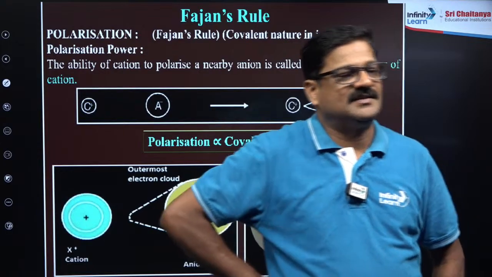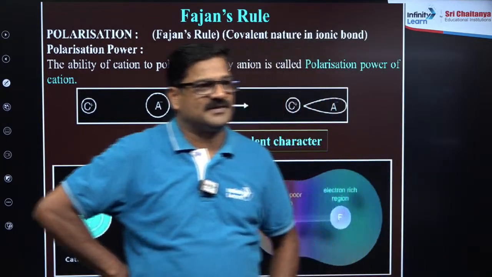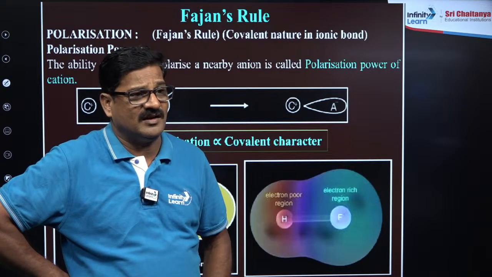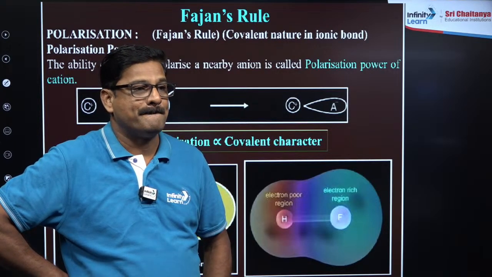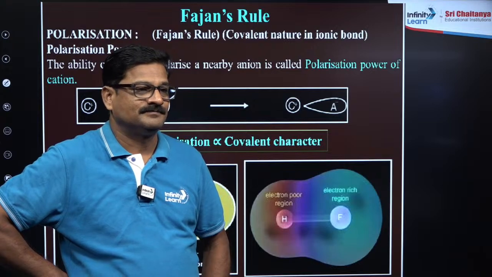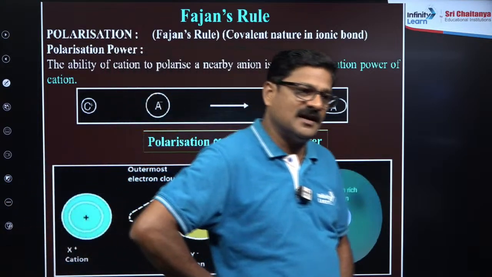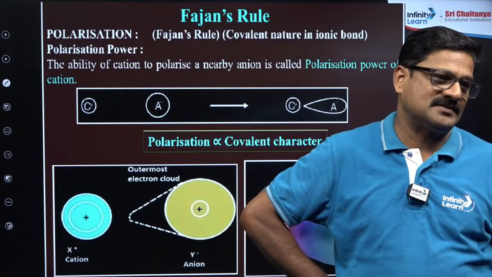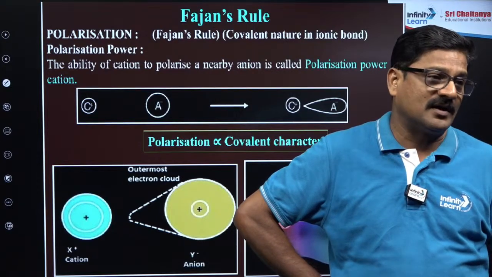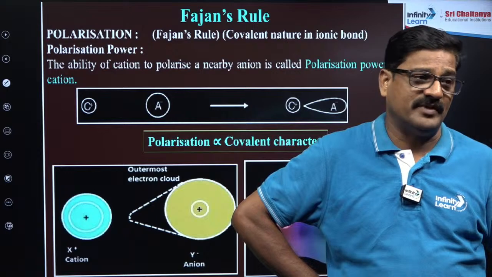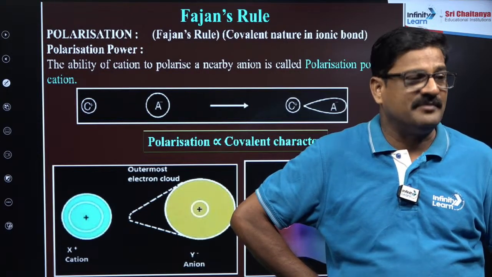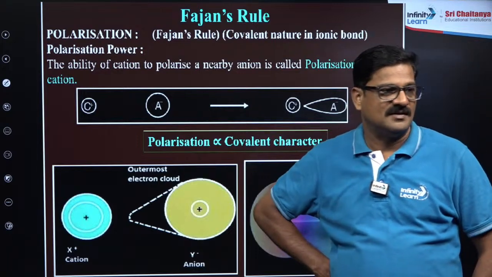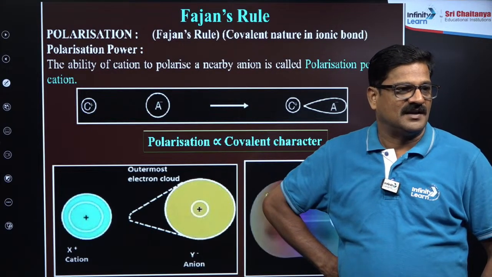Yes, Sanatani, both have the same number of shells. Sir, which has the bigger atomic size, anion or inert gas? Anion. Anion is always bigger than noble gas. But in the noble gases, the parameter we take is van der Waals radius, so van der Waals radius values are bigger. But if you take the same parameter, anion is always greater than noble gases or inert gases. Fine? Sanatani?